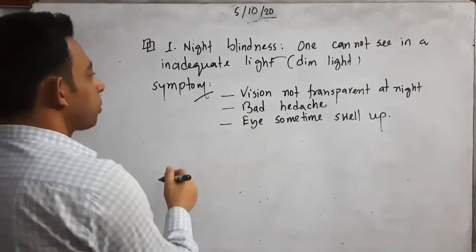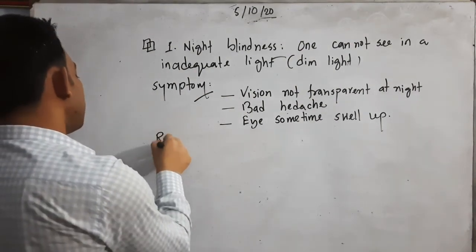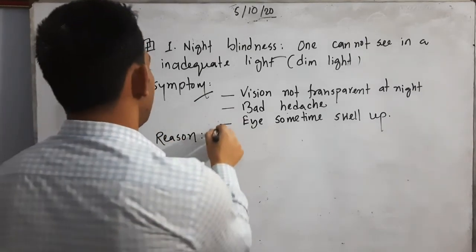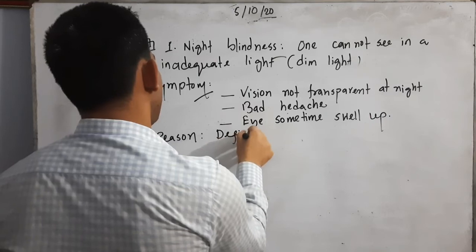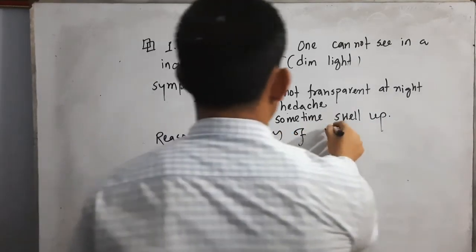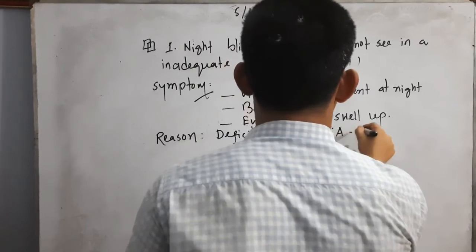Reason: deficiency of vitamin A enriched food.